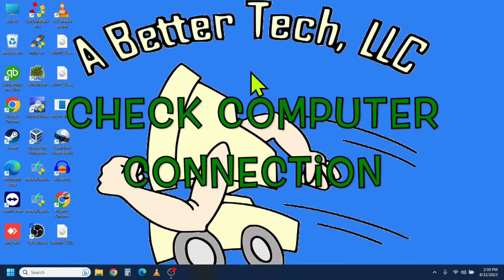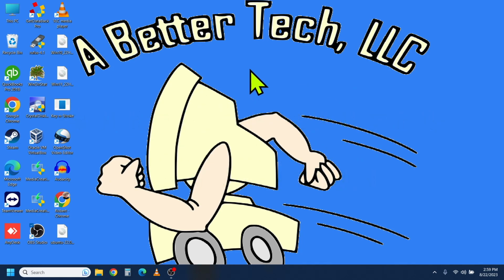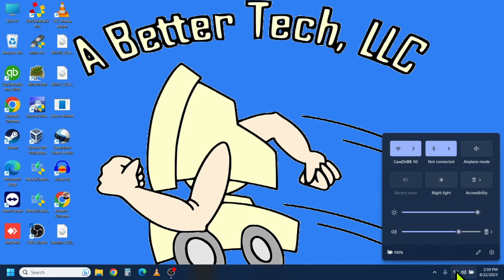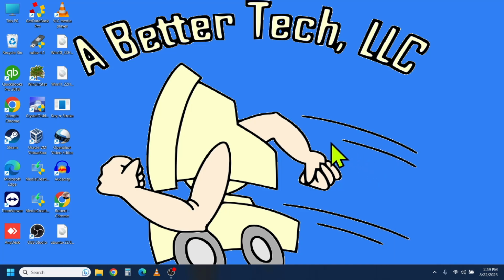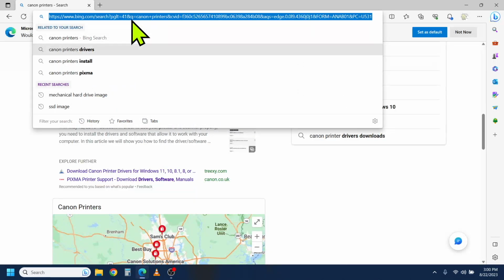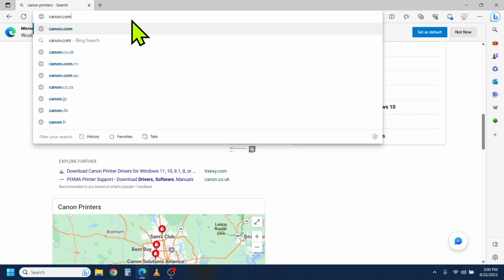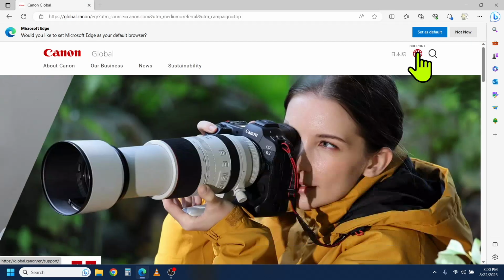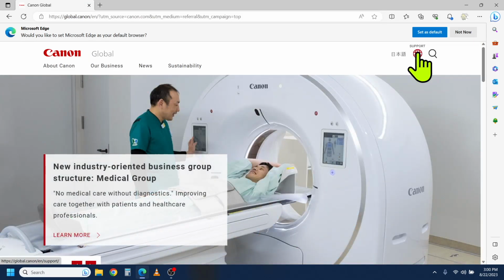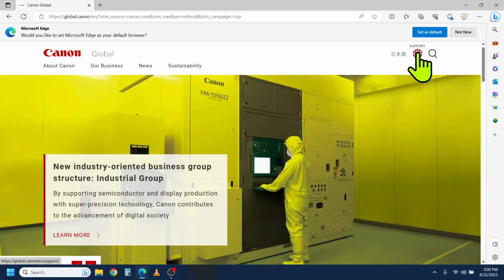The first thing you want to do is check your computer's network connection. You can do this by clicking on the connection icon here, or by opening a web browser and trying to access a website. If you can't access a website, then your computer's network connection is not working properly.